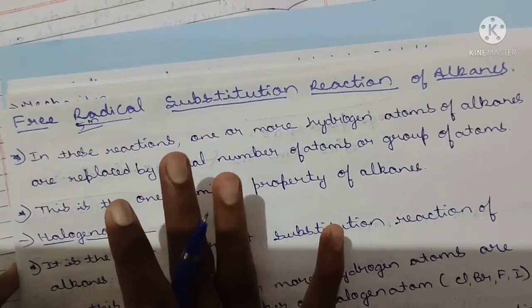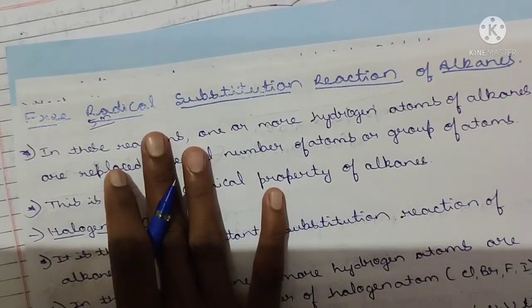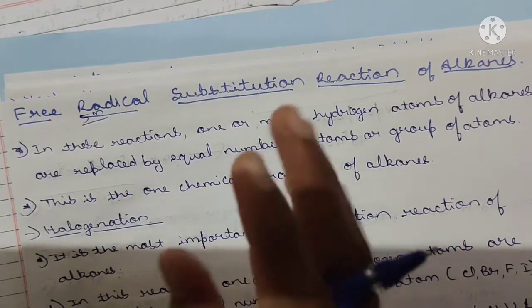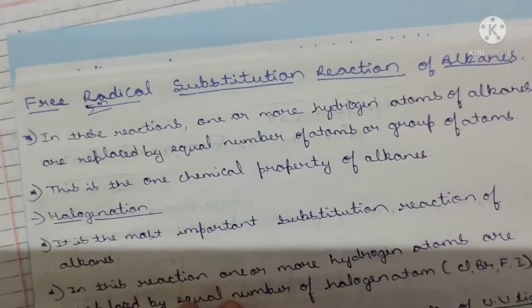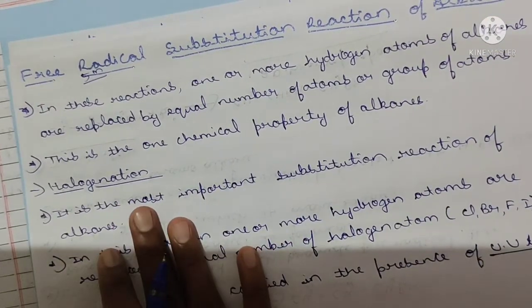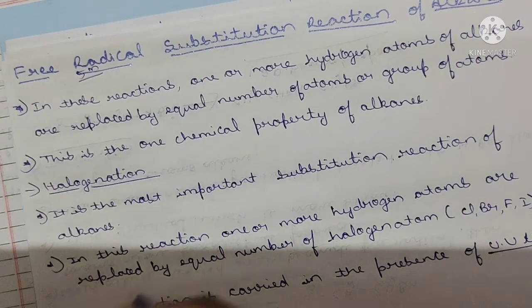Among some of the chemical properties, my dear brothers and sisters, this free radical substitution reaction is one type of chemical property of the alkane. Here first we will study this free radical substitution reaction in the form of halogenation. Halogenation, you know better, is the addition of halogen atoms.